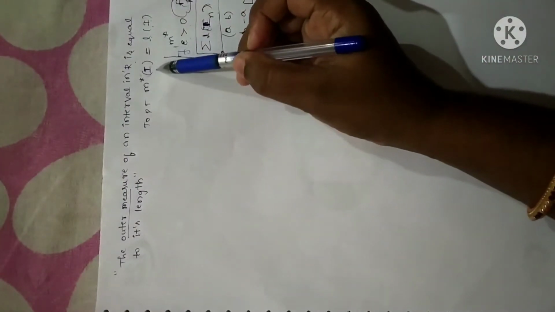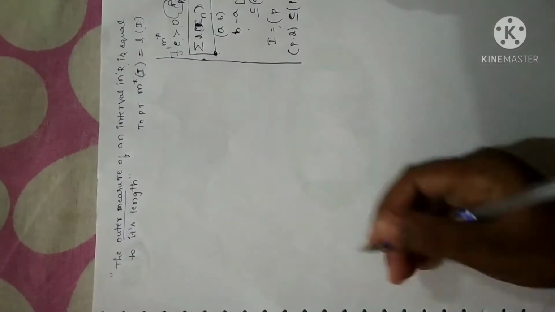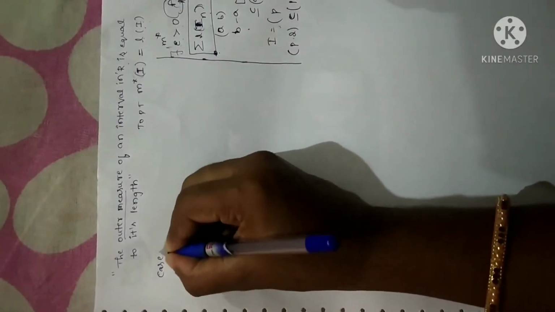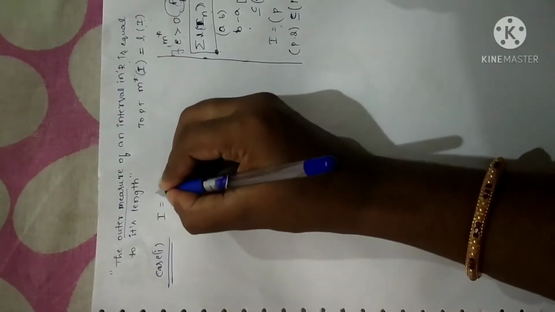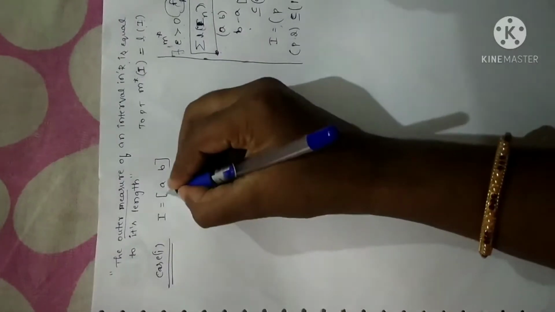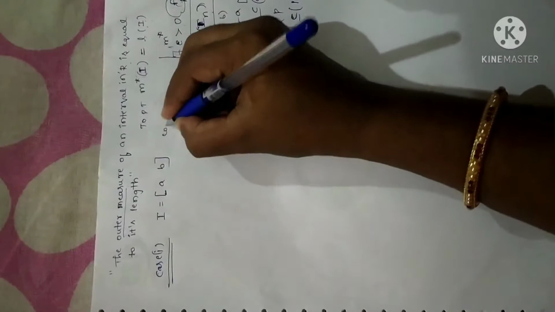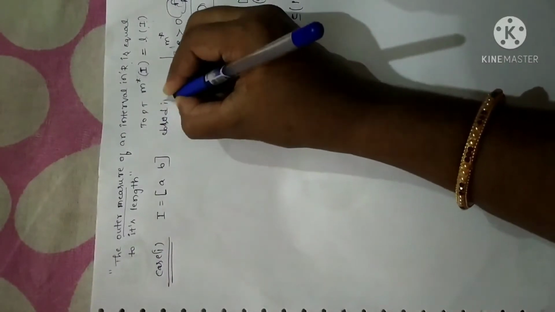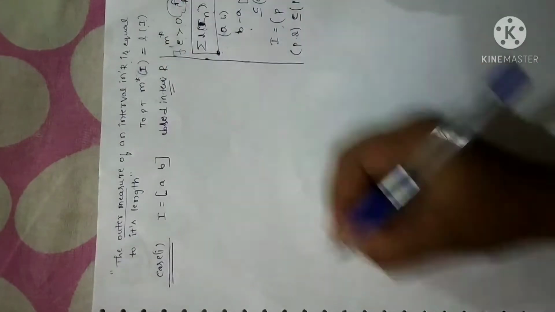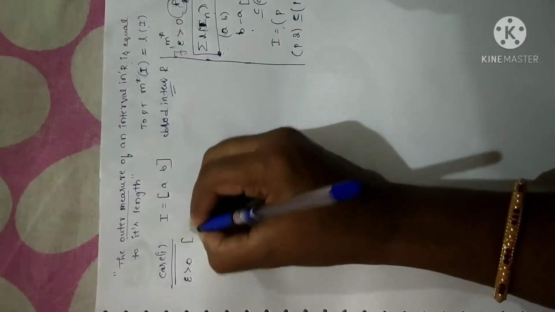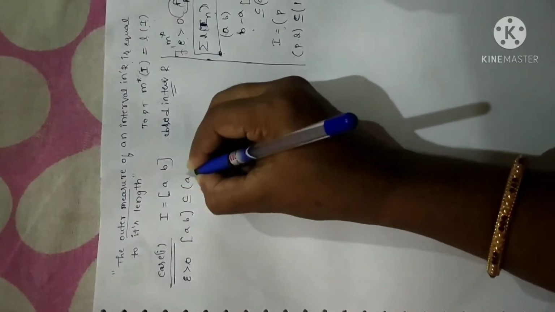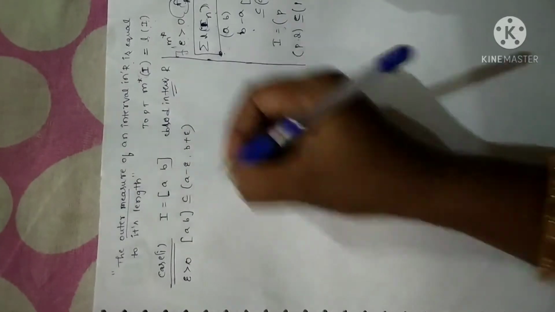Now coming to the proof of the theorem. The outer measure of an interval in R is equal to its length. We have to prove the outer measure m star of this interval is equal to the length of the same interval. Now there are two cases we can discuss. Case 1: suppose the interval I is a finite closed interval, I have clearly mentioned here, closed interval in R. Then as per the definition of translation invariant, there exists, for epsilon greater than 0, this interval can be written as a subset of A minus epsilon, B plus epsilon.